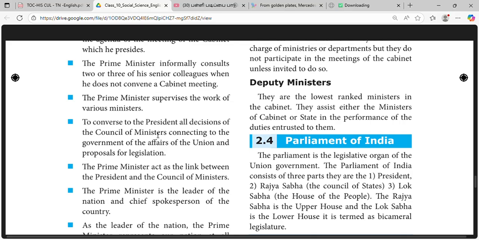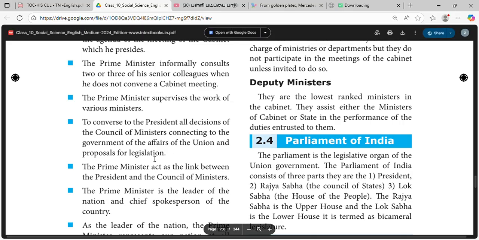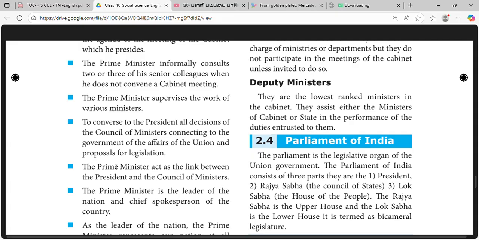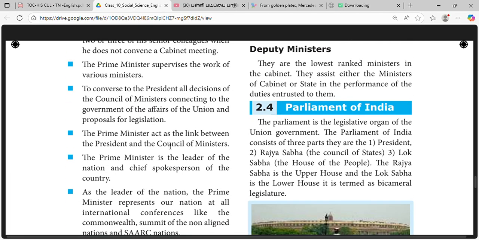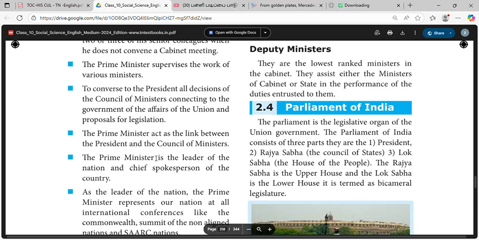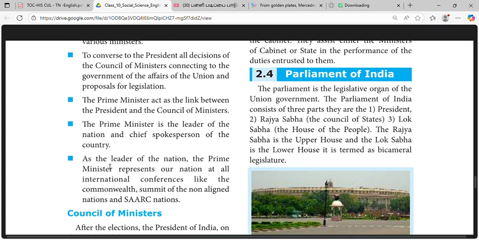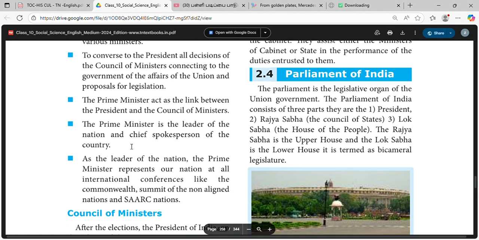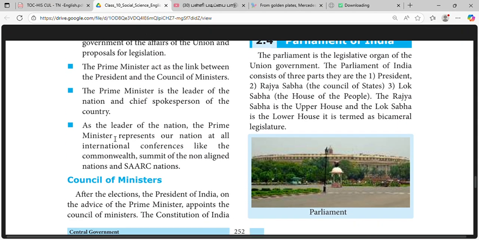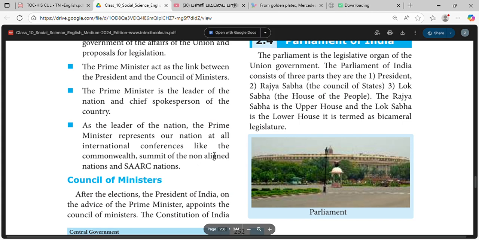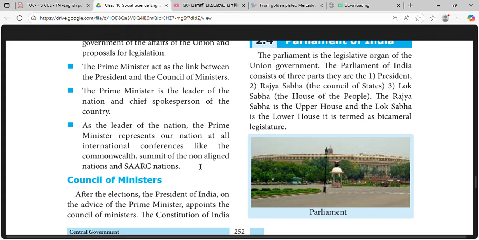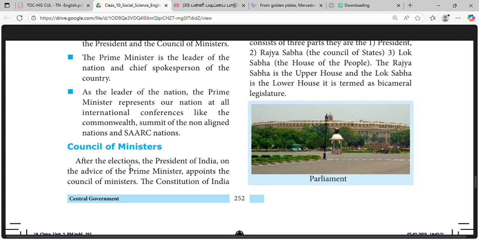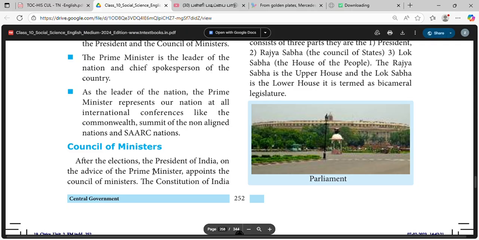The Prime Minister communicates to the President all the decisions of the Council of Ministers relating to the administration of the affairs of the Union and the proposals for legislation. The Prime Minister acts as the link between the President and the Council of Ministers. The Prime Minister is the leader of the nation and chief spokesperson of the country. As the leader of the nation, the Prime Minister represents our nation at all international conferences like the Commonwealth Summit, the Non-Aligned Movement, and SAARC.